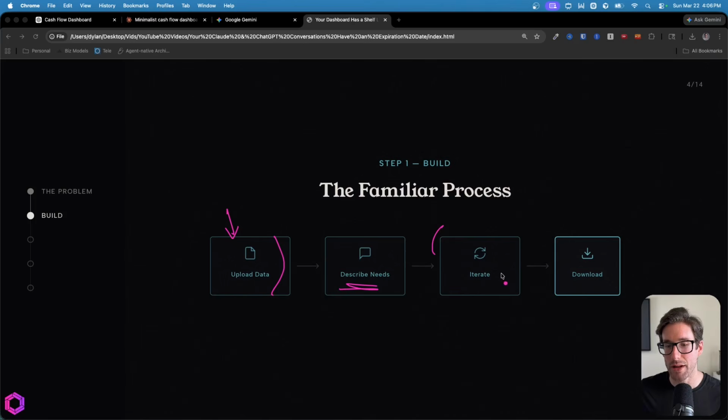After this, we'll probably iterate back and forth with the AI to make sure we like the aesthetics and things like that. And then finally, at the end, this is where things will change. So usually what will happen for you is instead of downloading the file, you'll keep working with the AI continuously. And as you work with AI continuously, that's when things start to degrade. We're going to avoid that.